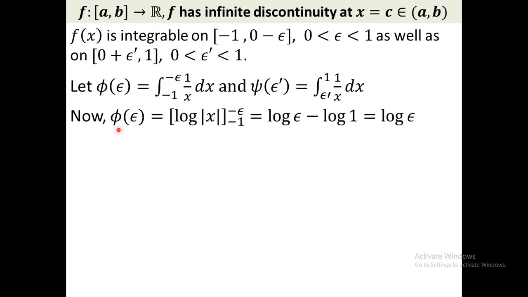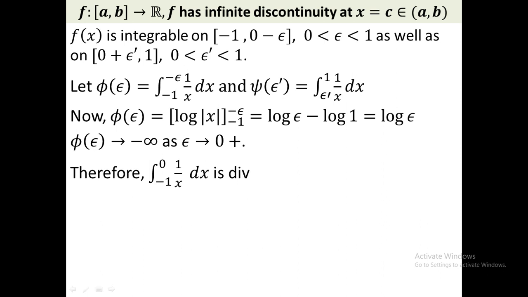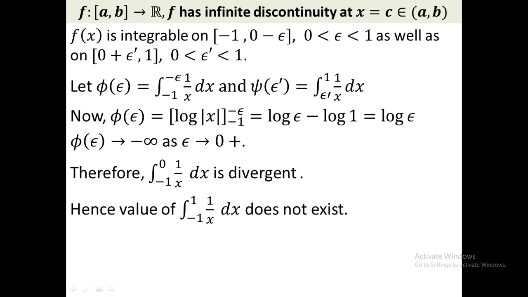Now we check the limit of phi of epsilon as epsilon tends to 0. Since log x is unbounded below, if epsilon tends to 0, log of epsilon must tend to minus infinity. So phi of epsilon tends to minus infinity as epsilon tends to 0 plus. So we conclude that the integral from -1 to 0 of 1/x dx is divergent, and therefore the integral is divergent from -1 to 1. The limit does not exist. I hope that you understand the problem.